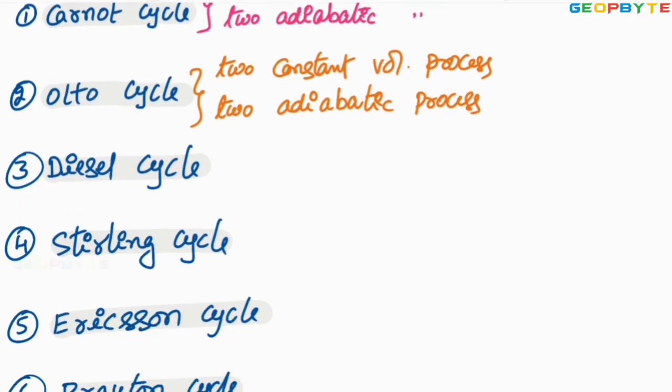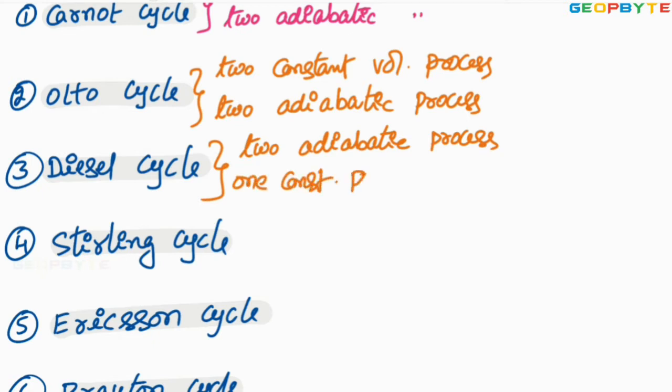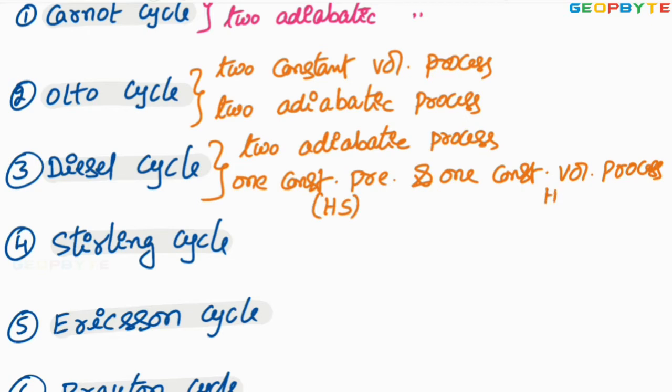Come to the diesel cycle. Diesel cycle consists of two adiabatic processes. Here adiabatic process means reversible adiabatic. One constant pressure process and one constant volume process. Remember, for diesel cycle, my dear friends, the heat supplied is at constant pressure and the heat rejection is at constant volume.